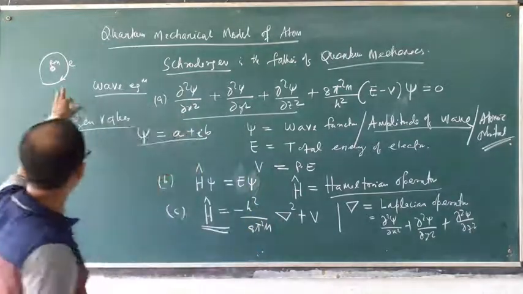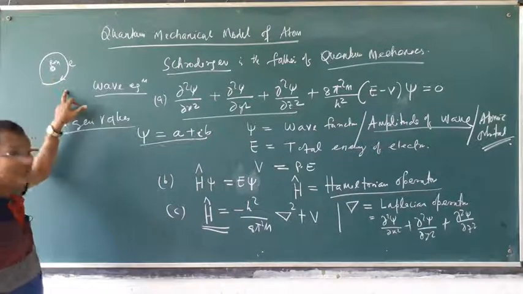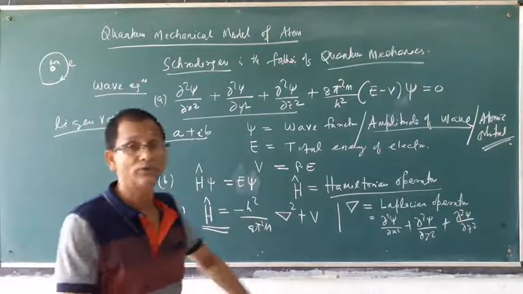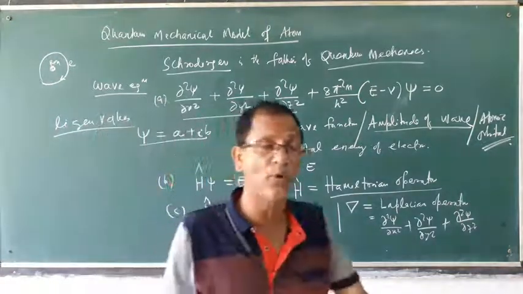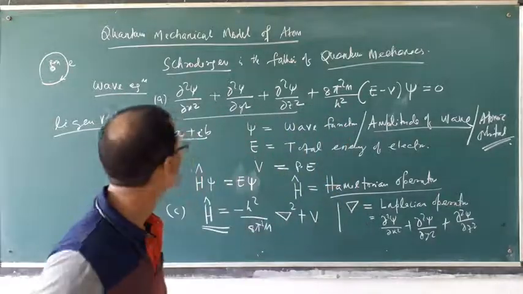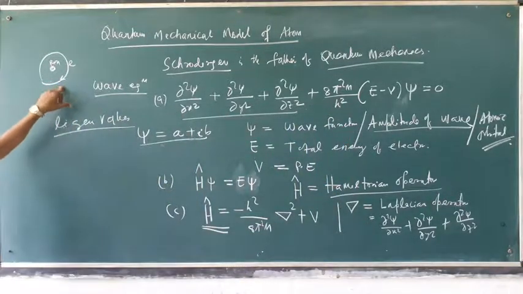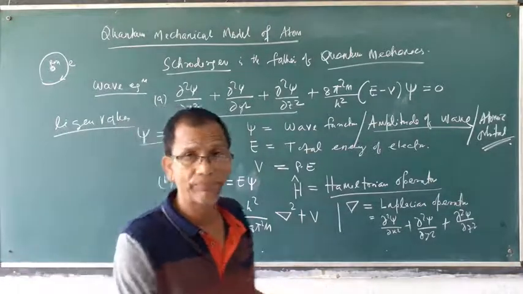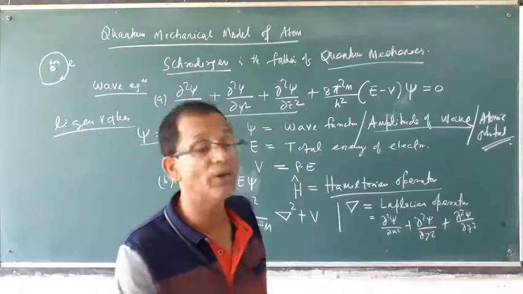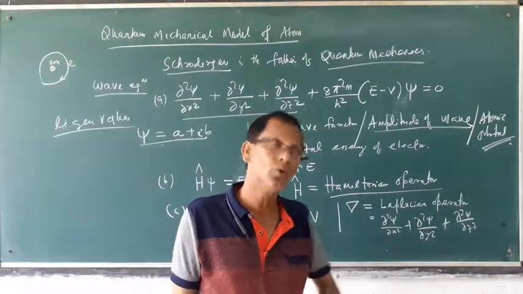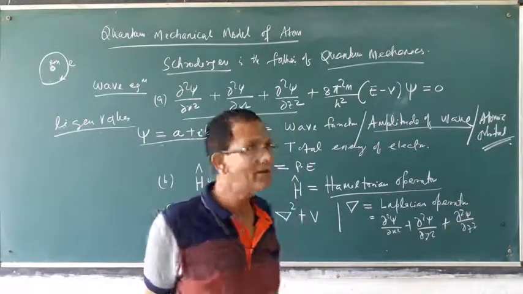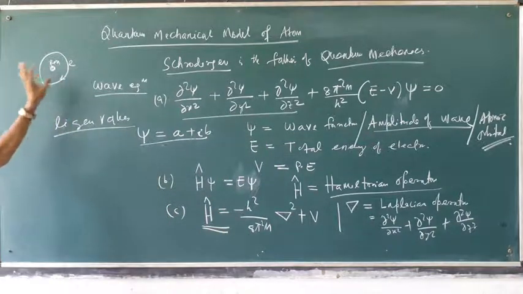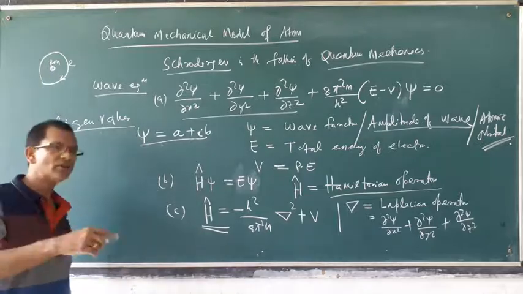But the circular path could not explain the shape of the molecule and the bond angle of the molecule. The different spectra of elements having multiple electrons also could not be explained by Bohr's model. That is one drawback.